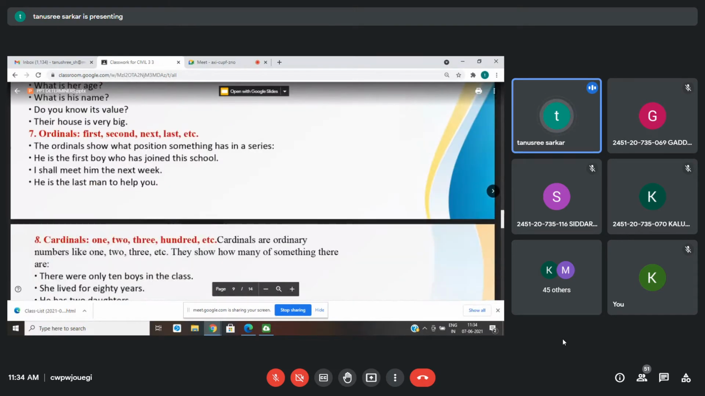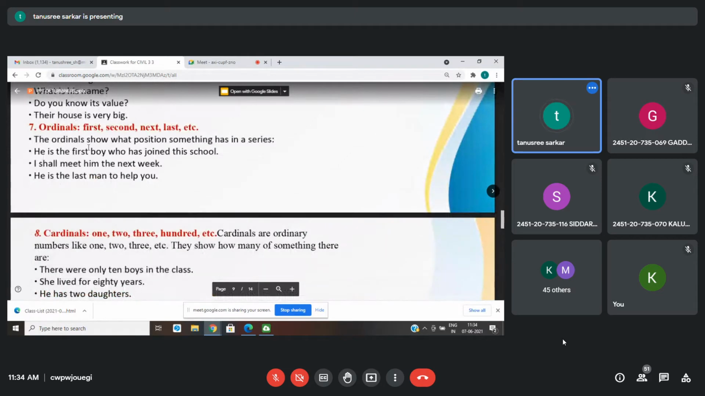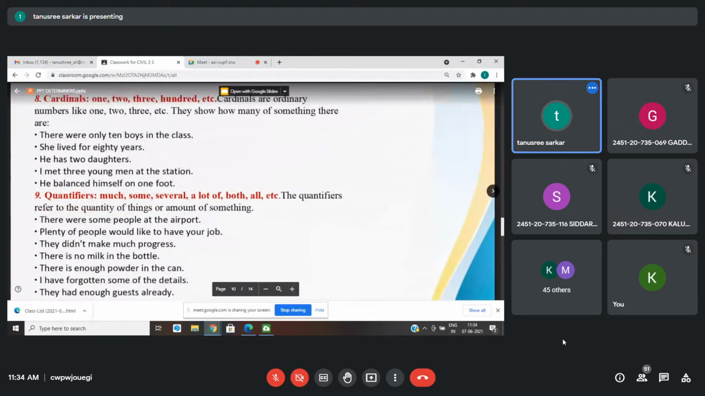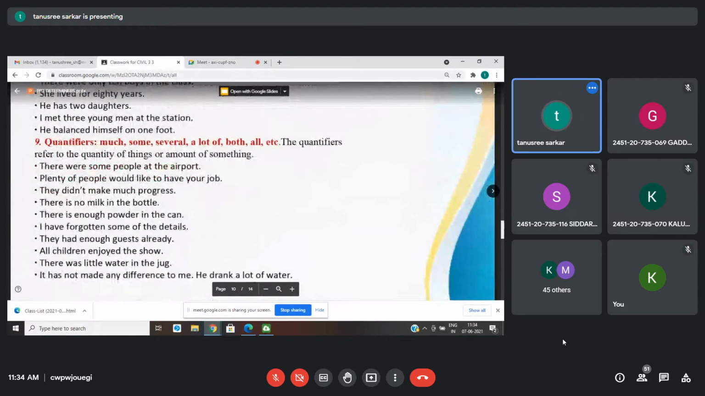Then ordinals are also determiners like first, second, next, last, etc. Cardinals are 1, 2, 3. Okay, in numbers, 82, all of these are cardinals. They are also your determiners. They are always used before nouns. Before nouns means adjective is also a part of the noun phrase. So before an adjective-noun combination also they can come.